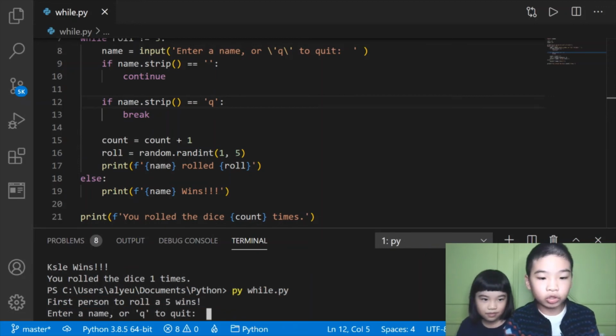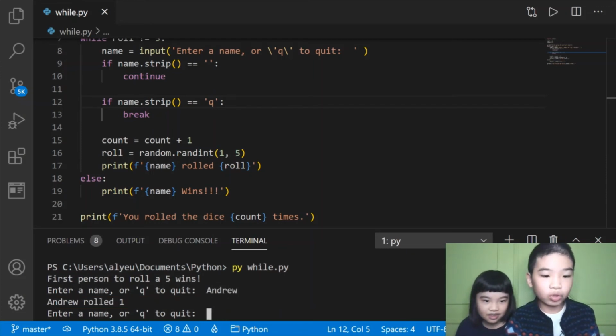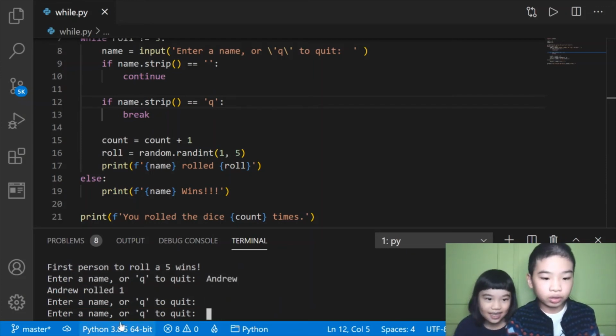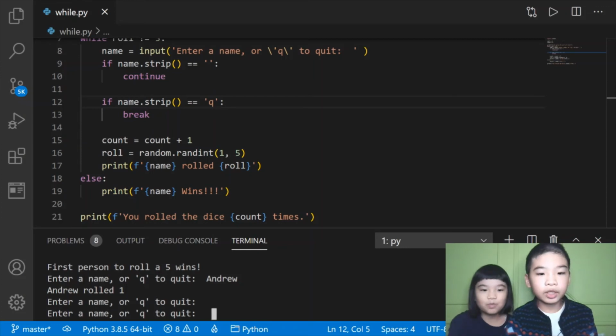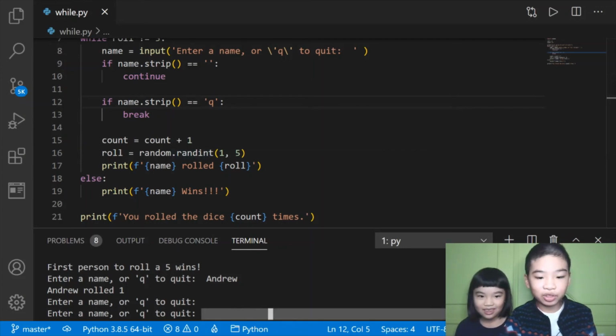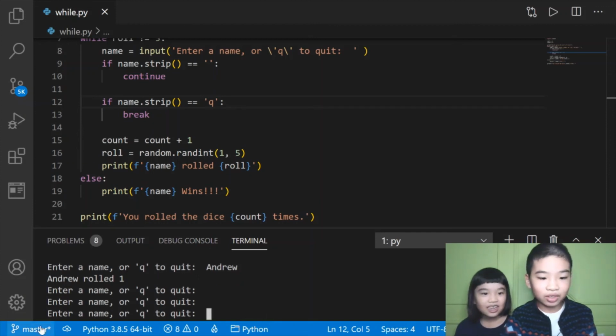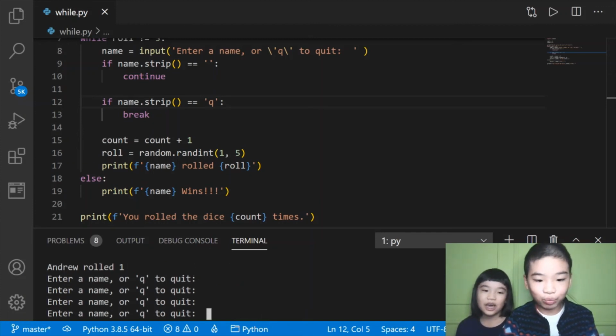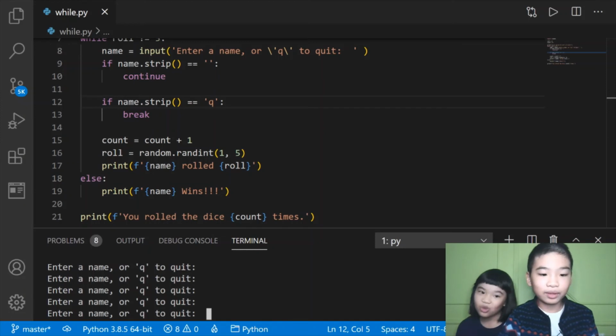So first person to roll 5 wins. Enter a name or Q to quit. I'm going to do Andrew. Andrew rolled 1. Space. So it says enter a name or Q to quit again, because you literally typed nothing. Yeah, because it removed the space. Kalia did a bunch of spaces. Again? Let's do enter. It does it again. Because how many spaces do you do? You still need to at least type one letter onto it.